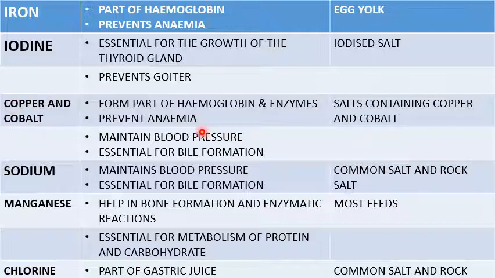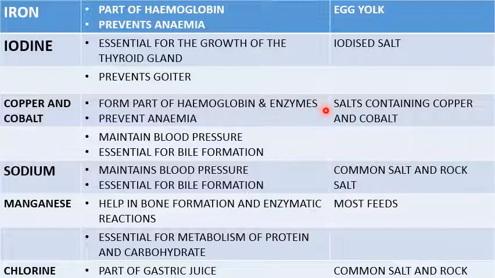Then we have copper and cobalt. Copper and cobalt form part of hemoglobin and enzymes, and therefore they also prevent anemia. They help to prevent anemia if they are present in the body.